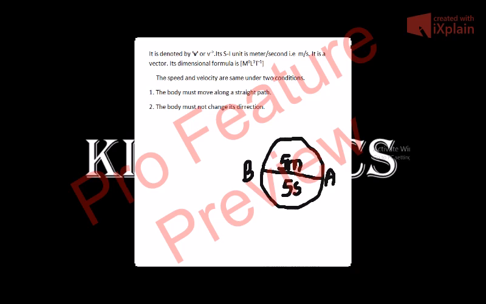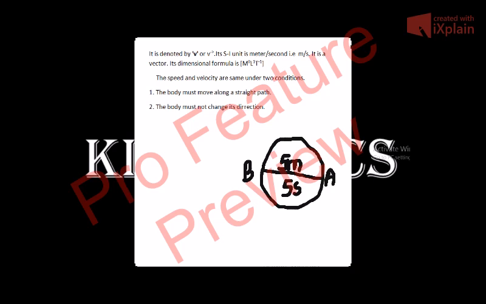Now if the body moves from A to B and then from B to A, it covers a distance of 10 meters in 10 seconds. So its speed will be 1 meter per second, but its displacement becomes 0. So it will be 0 divided by 10 seconds and its velocity will be 0. In that case, the body changes its direction, and velocity and speed are not equal. Velocity is 0 and speed is 1 meter per second.